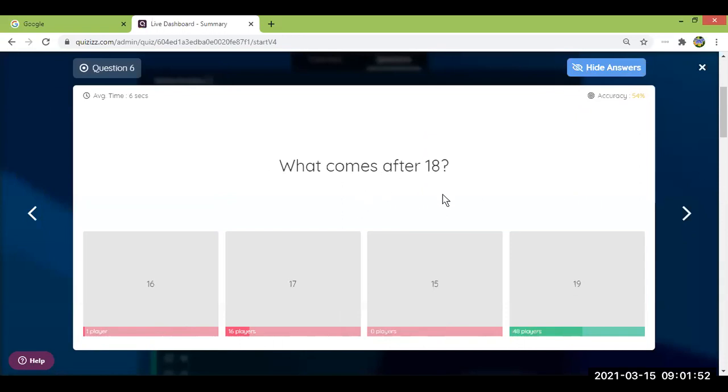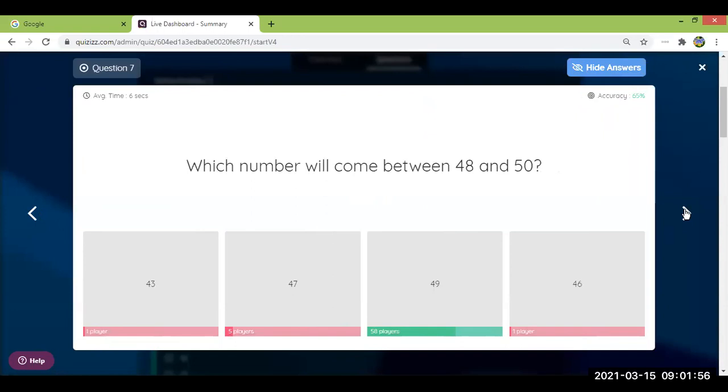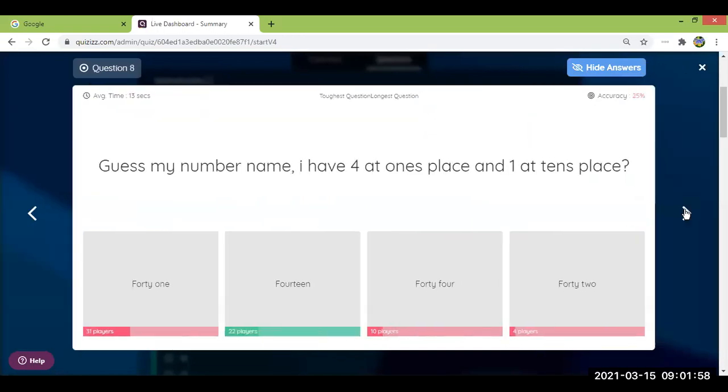Next, what comes after 18? So that was 19. What comes between 48 and 50? That was 49, correct? And guess my number name. So this was a very interesting question. I have 4 at ones place and 1 at tens place. So 1 at tens place, that means it's 1 and 4. So that is 14. So 14 was the correct answer. Okay. Few of you just saw 4 and 1 and then you just straight away gave answer 441. That's not correct. The correct answer was 14. Okay. 1 is at tens place.